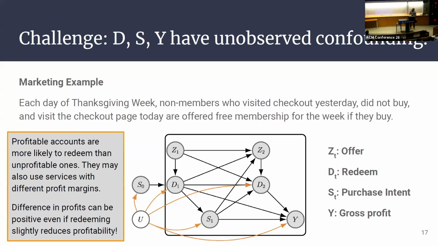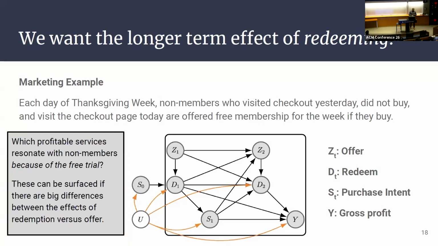One thing you don't want to do is compare people who redeem to those who don't. This offer is being made at the checkout page, so a lot of people are going to redeem anyway, or transact anyway. So what that'll mean is the difference is going to be positive. And you can actually have an effect that's negative and still have this difference be positive. And the effect might be negative, for instance, if people are just using the free services. So what we want is the effect of redeeming. And it'd be nice if this effect of redeeming is relatively larger than the effect of the offers on average, because it means it is a subpopulation for which something is working.